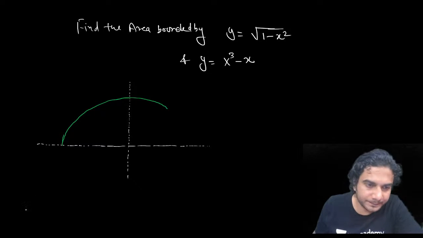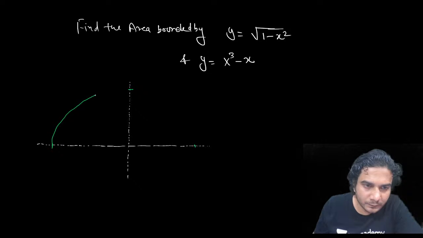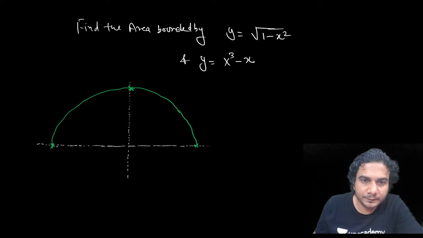So semicircle. This point is -1 and this point is 1.